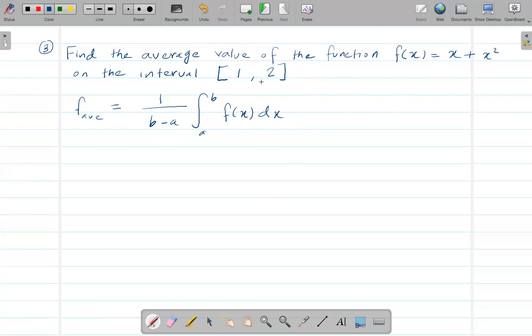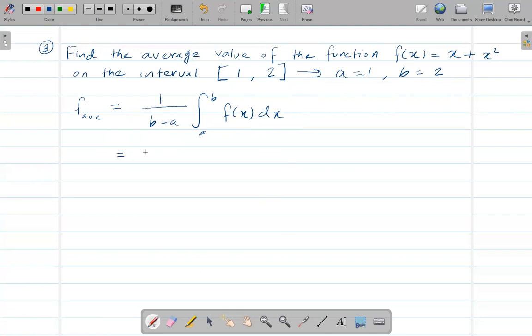On the interval, the first number is a, the second number is b. So a is 1, b is 2. So we have everything. You just plug this in here and get the answer.